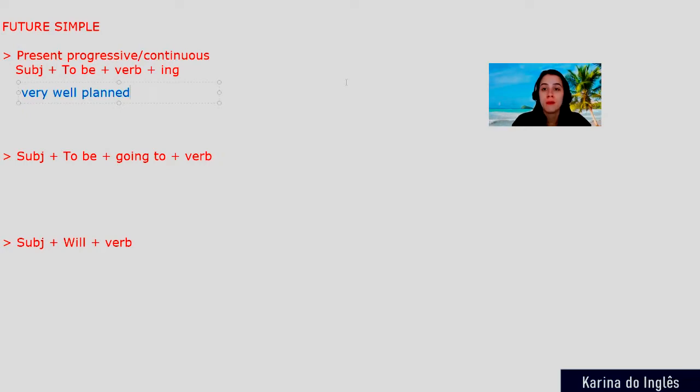For example, my little baby is coming soon. And it's true because I'm pregnant and my little baby is coming soon. So look at this. I have here the verb to be, the verb come plus ing. And I'm not saying that my baby's coming right now.